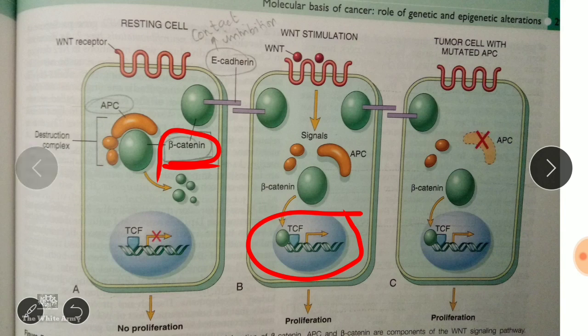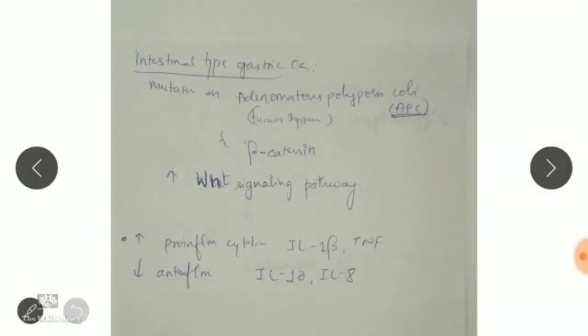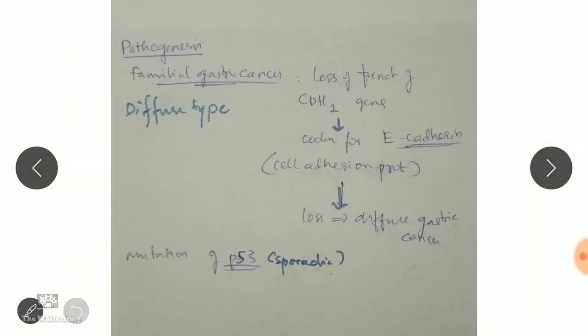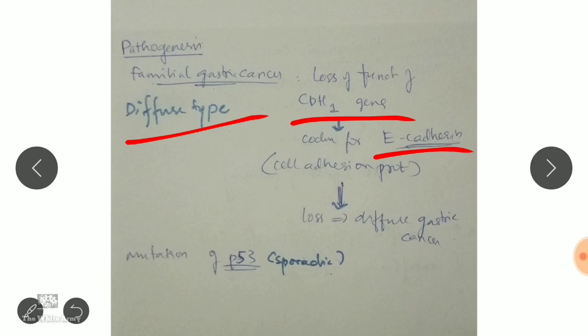So the main thing here in the diffuse type is there is loss of function of the CDH1 gene, which is necessary for E-cadherin. There is loss of adhesion, and also important, E-cadherin is important for contact inhibition. Like whenever there is a wound, the cells multiply. Why won't there be a cancer then?